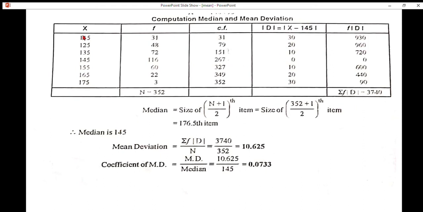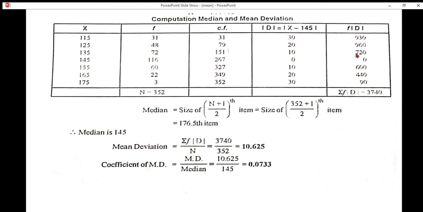X value 115 minus 145 we get 30. Here also all the deviations are assumed as positive. Modulus D is equal to X minus median. 125 X value, median value 145. So that if we simplify this, we get 20.